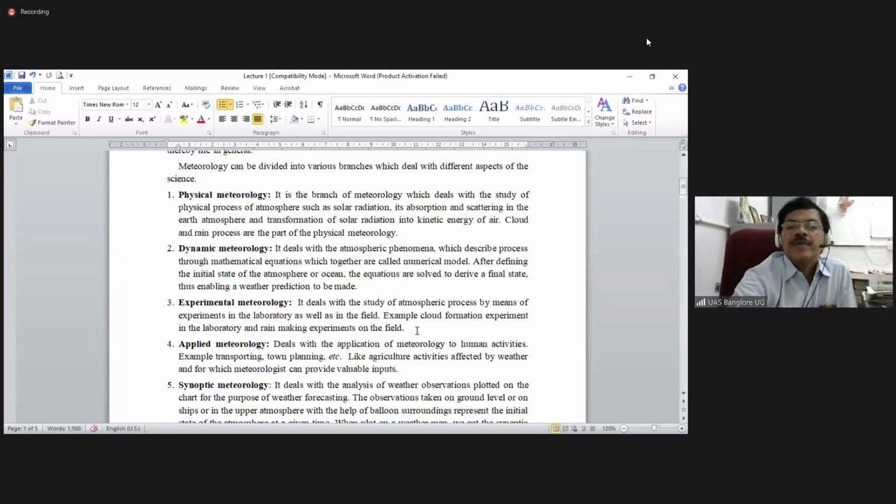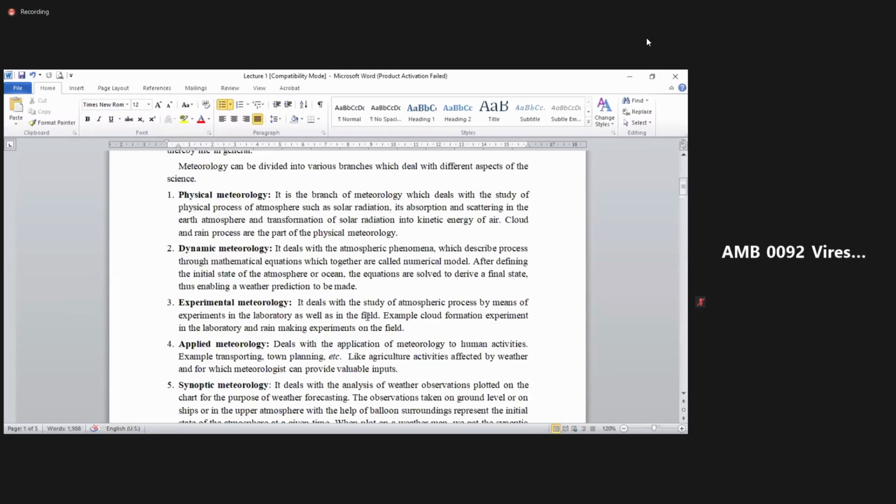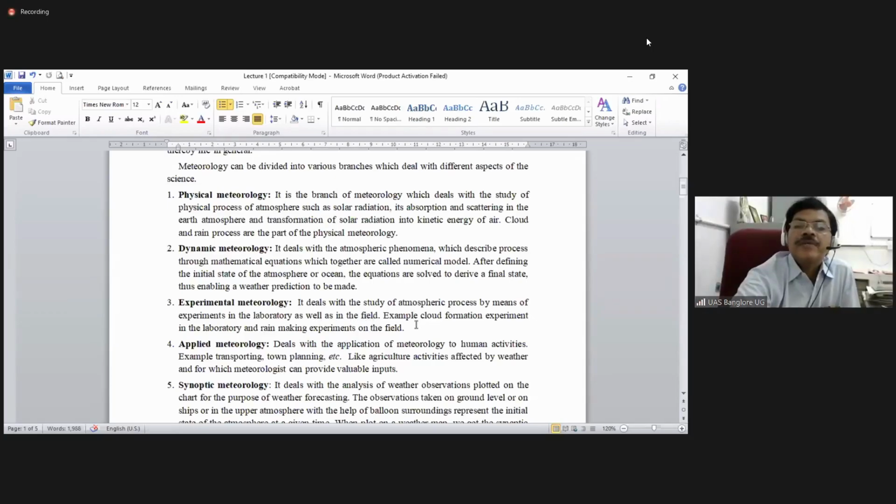MSc in agricultural meteorology from next year onwards, the separate department will come into existence. Different experiments will be taken up by the students at the MSc level on meteorological aspects, that is, agricultural meteorology. Presently, it is there in Dharwad and West Bengal and other states.